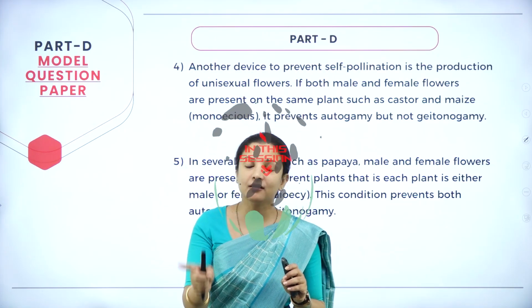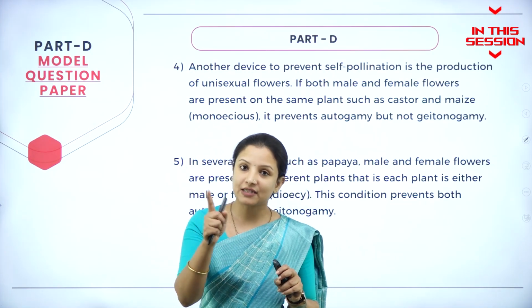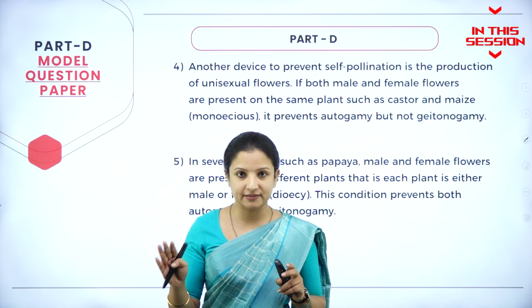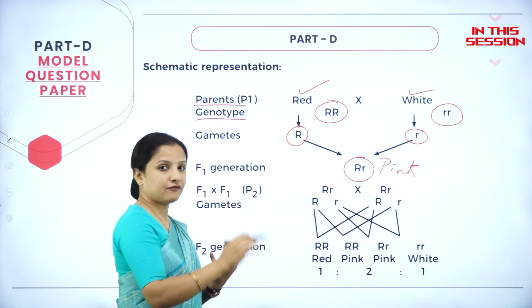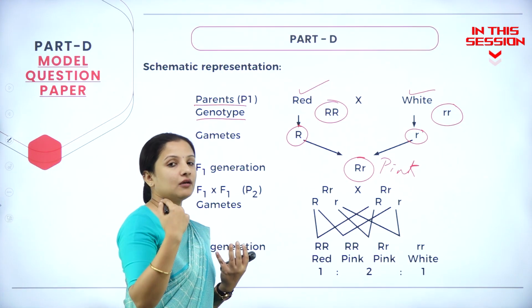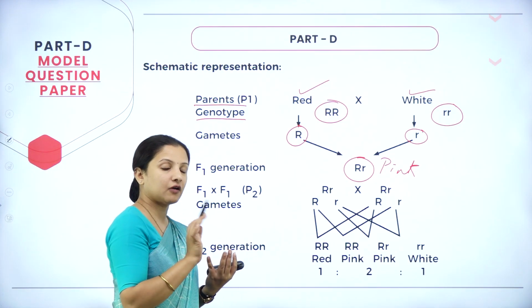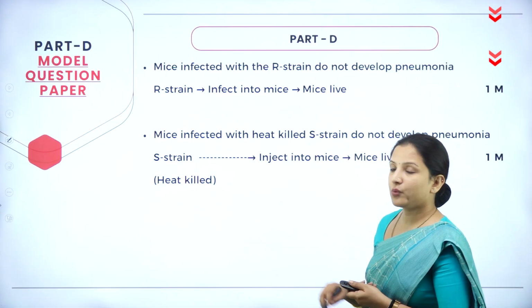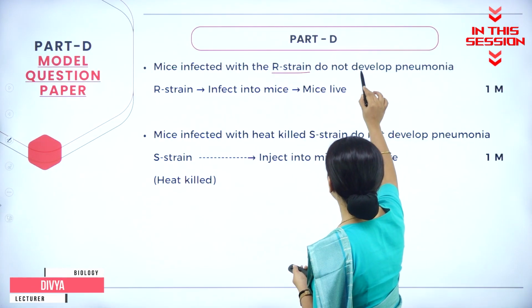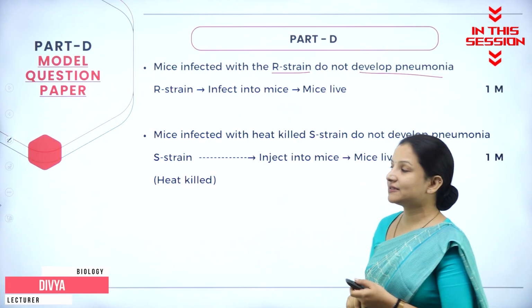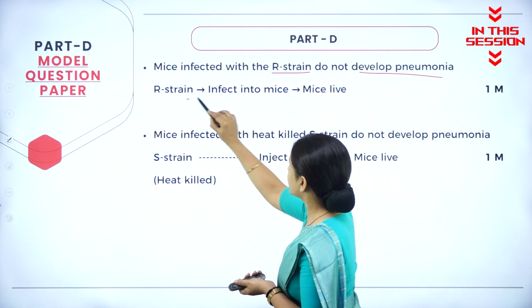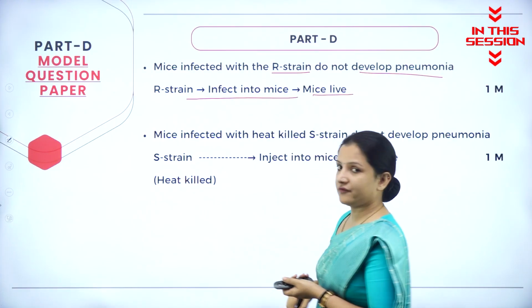Unisexual means either the male reproductive organ, that is the anther, will be present, or the female reproductive organ, the gynoecium, will be present. The pink flower, one of the F1 plant is self with another F1 plant, that is pink flower plant self with a pink flower plant itself. Mice infected with the R strain do not develop pneumonia because R strain is an avirulent strain, and R strain infected into the mice will live, they do not die.